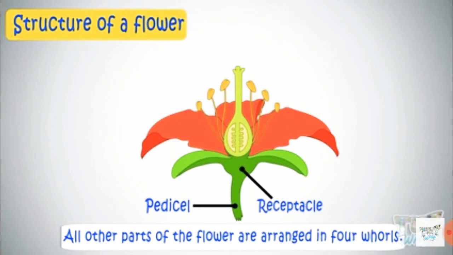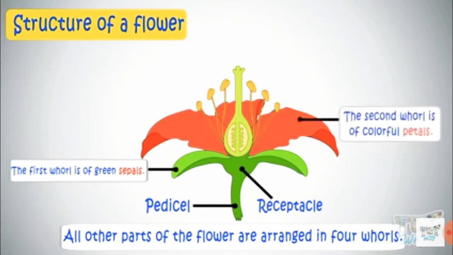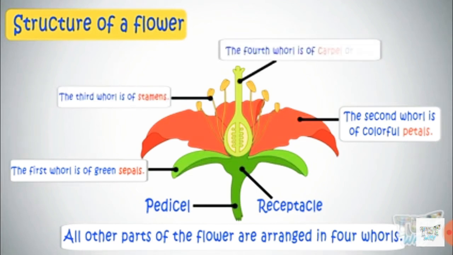To understand the pollination process, first we must know the structure of a flower. Here is a pedicel, receptacle, sepals, colorful petals, and this is the stamen, which is the male reproductive part. The fourth is the carpel, also known as the pistil, which is the female reproductive part.